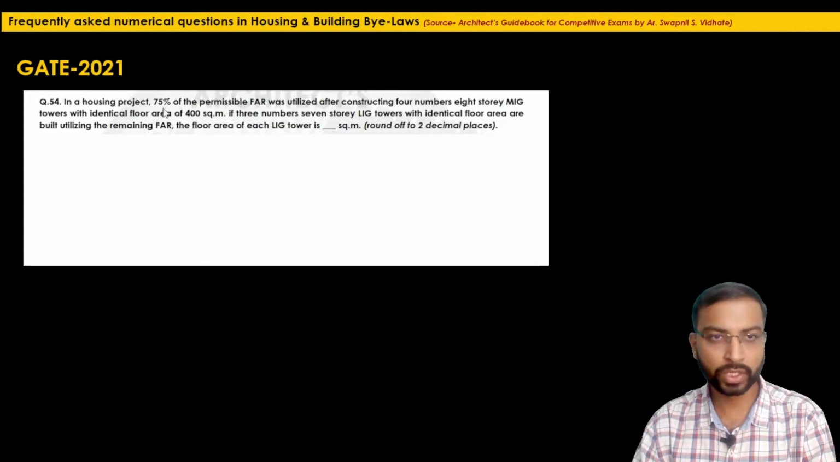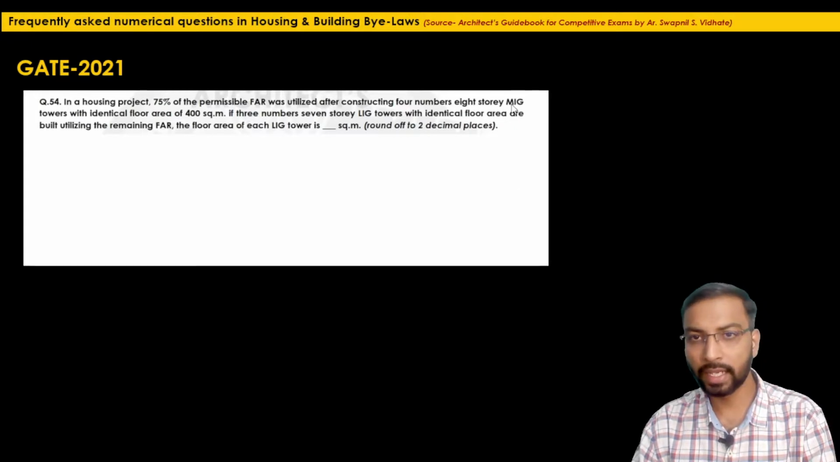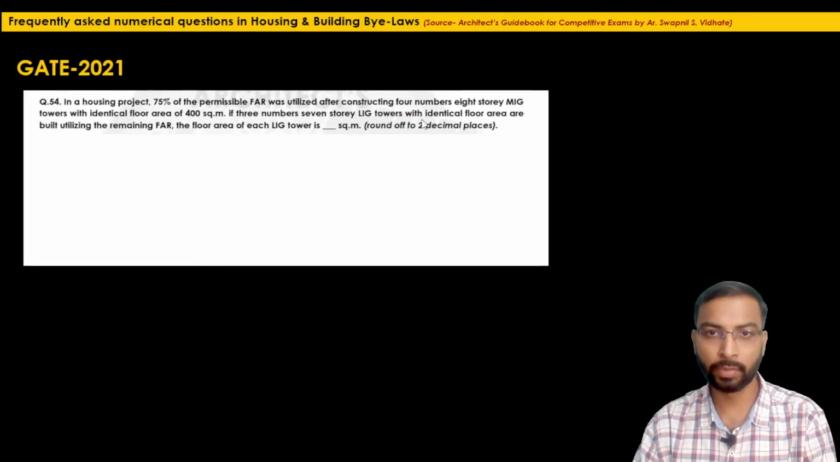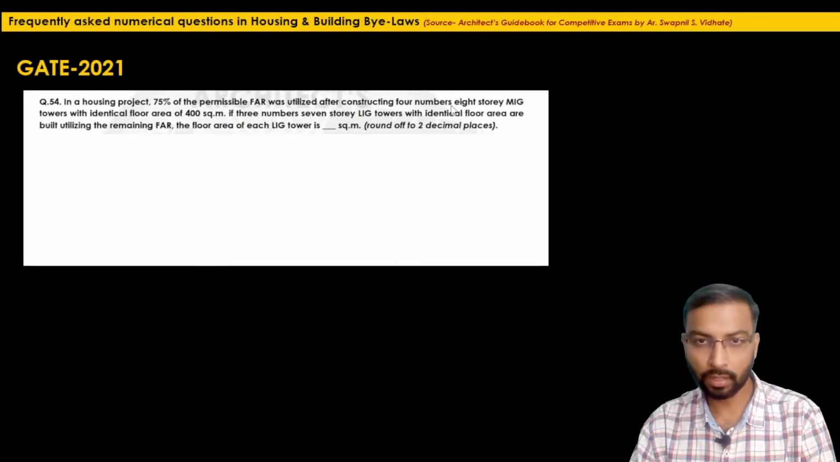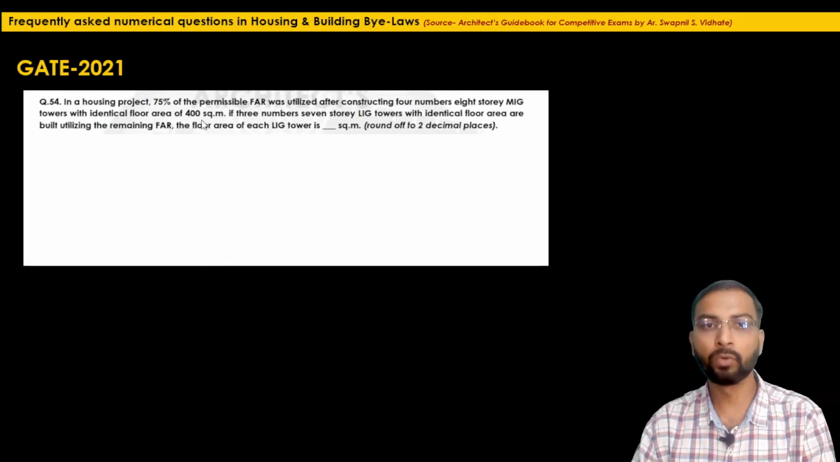In a housing project, 75% of the permissible FAR was utilized after constructing 4 numbers of 8-story towers. Just write this down in numerical value: 4 numbers of 8-story towers. That means identical, they have mentioned, with an identical floor area of 400 square meter. It simply means 4 number 8-story, 8 4s are 32. So 32 such identical floors having an area of 400 square meter have been constructed.